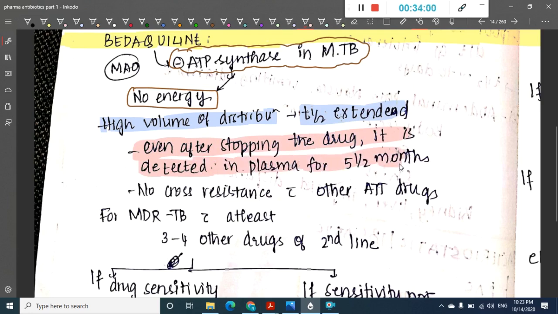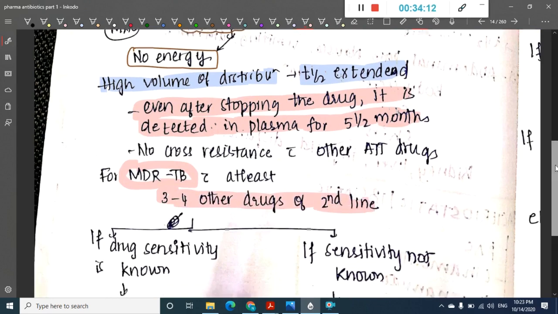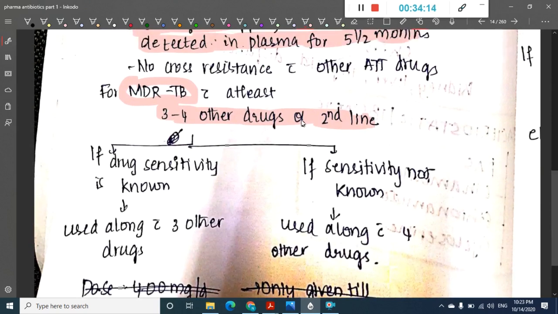No cross resistance is seen with any other anti-tubercular drugs. For MDR-TB, at least 3 to 4 other second-line drugs should be given.